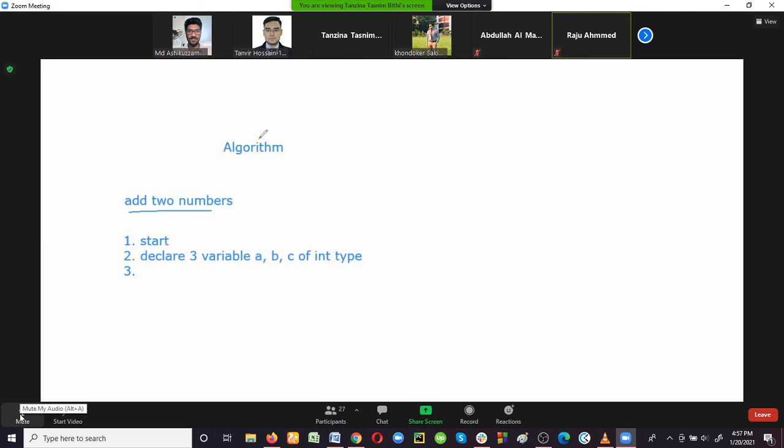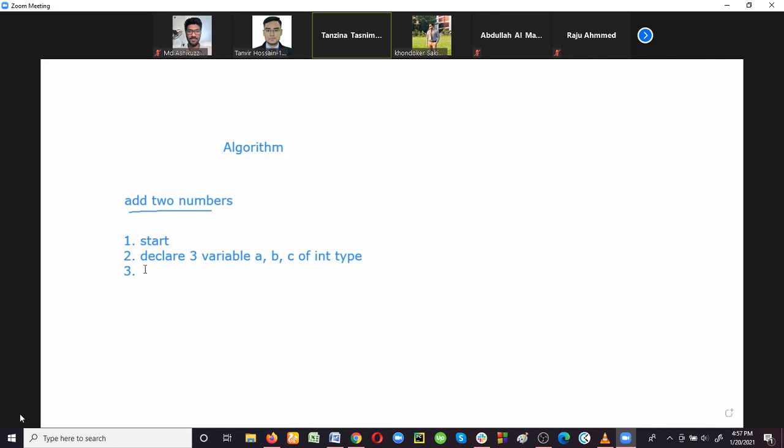Take two input numbers, A and B. Yeah, we have to take inputs, right? So read data or take inputs on A and B. That is the next step. And what about the next one? Add both of them and store the result to C. So after taking the input, the next step will be calculation. So calculate C equals A plus B. That is the calculation portion. And after that, we can print or store the result in the output variable. So print C and then stop.